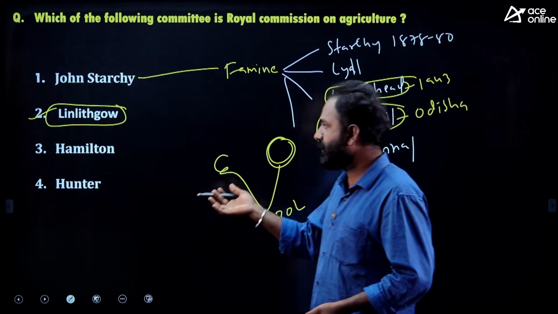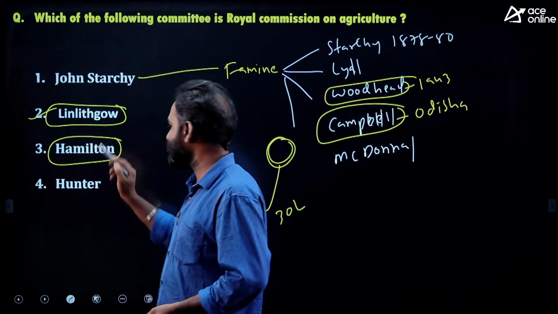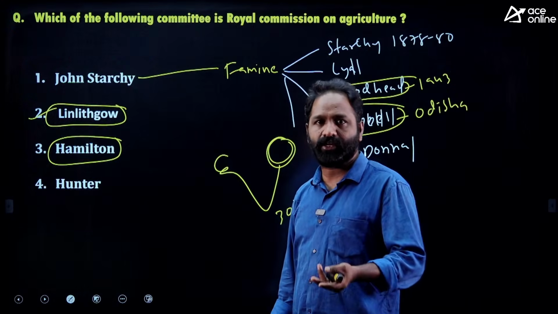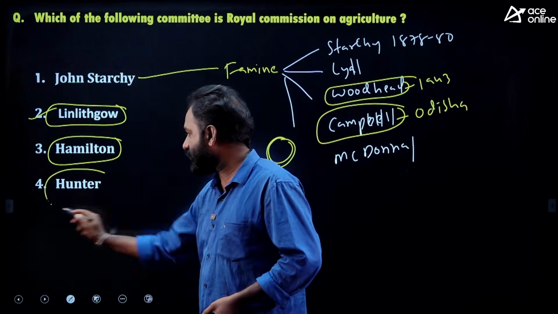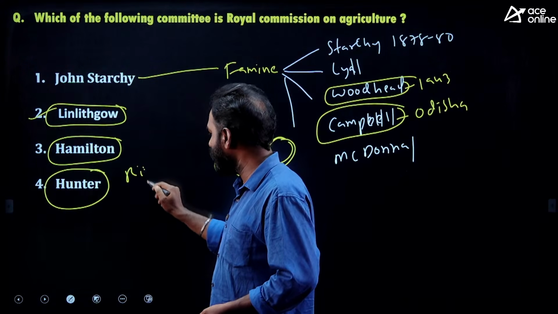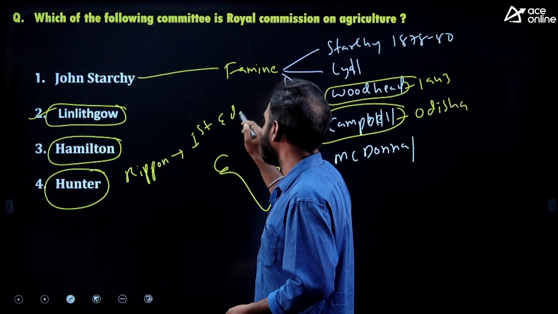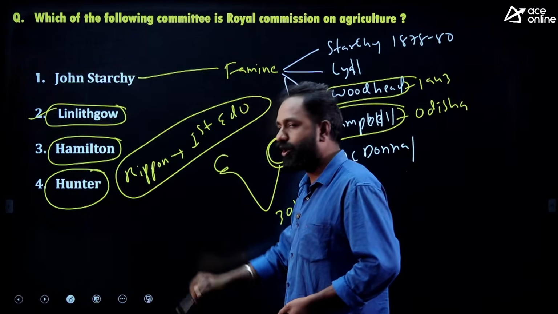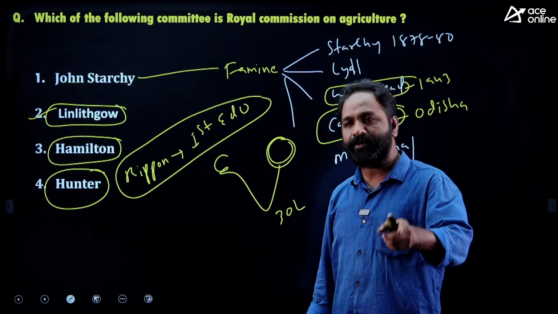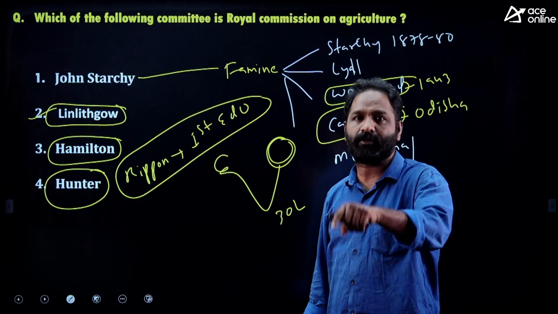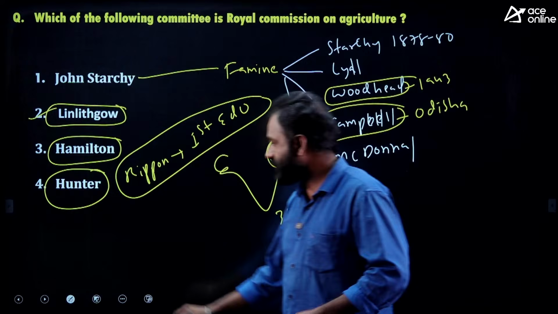Okay, right. So I have given extra information. Hamilton Commission was appointed on irrigation also. Next, the Hunter Commission. The Hunter Commission was appointed by Lord Ripon. It is the first commission on education. The Hunter Commission of 1882, at that point of time, Lord Ripon appointed the first committee on education. There is another Hunter Commission.